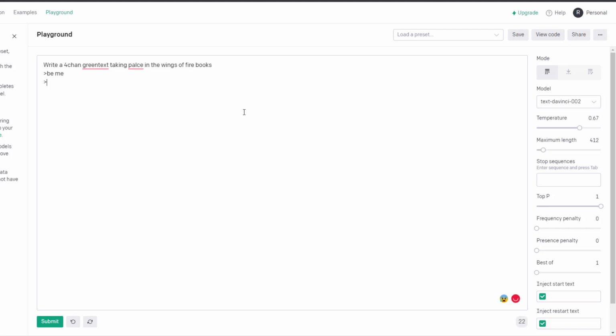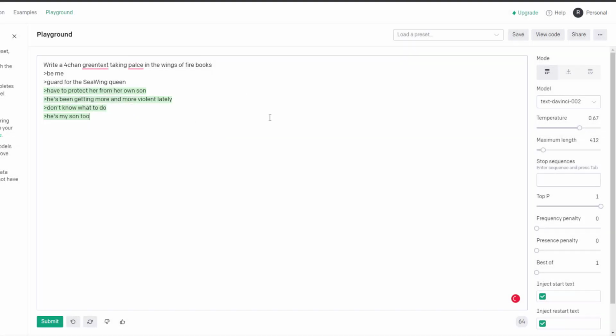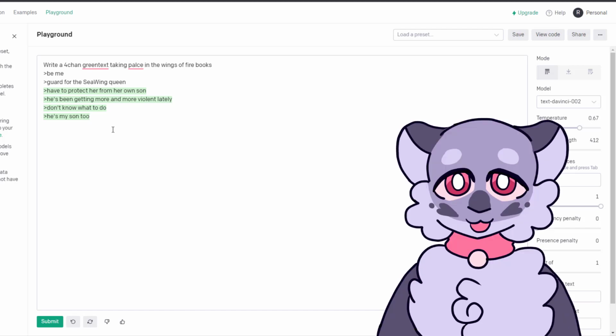Be me. Guard for the Sea-Wing Queen. Have to protect her from her own son. He's becoming more violent. Don't know what to do, he's my son too. All that's sad, and a pretty good backstory for an OC, feel free to steal that.